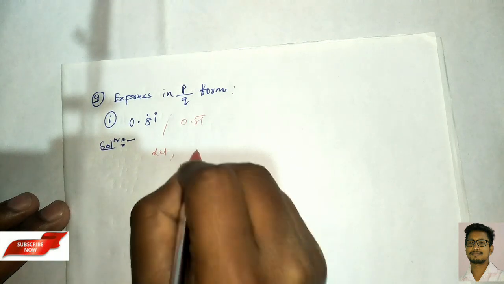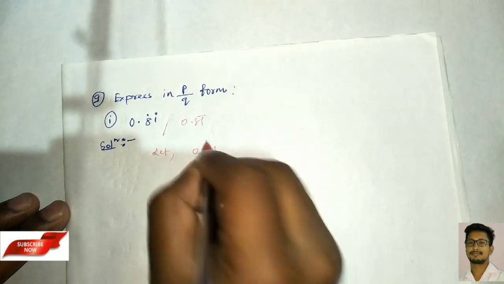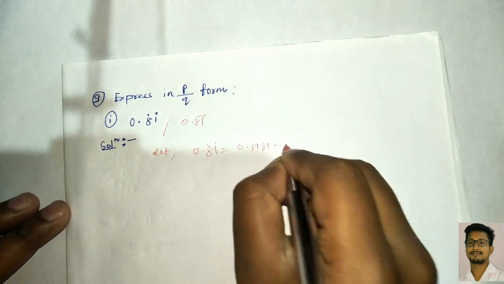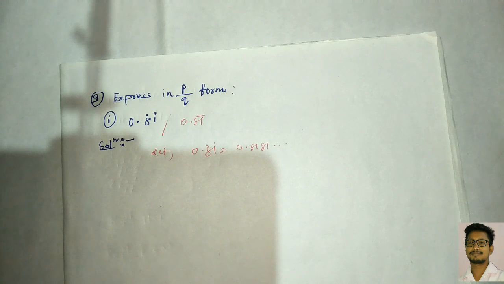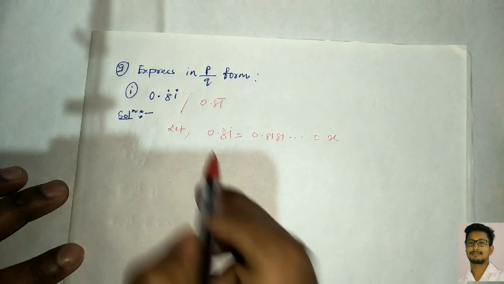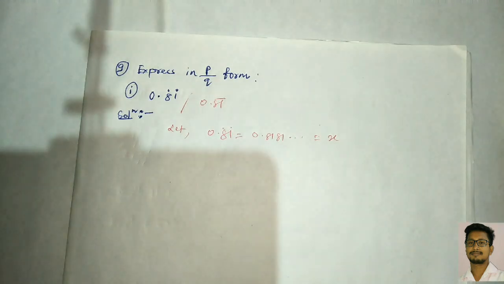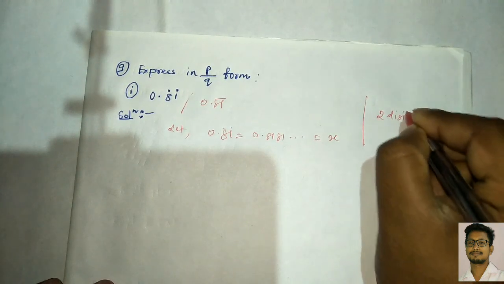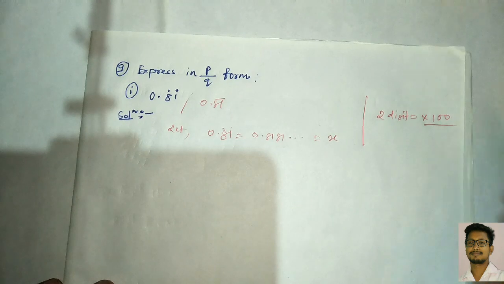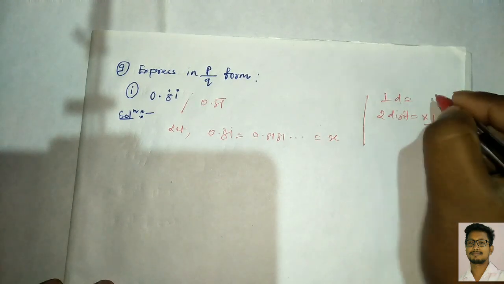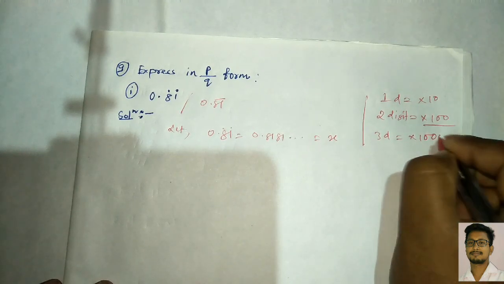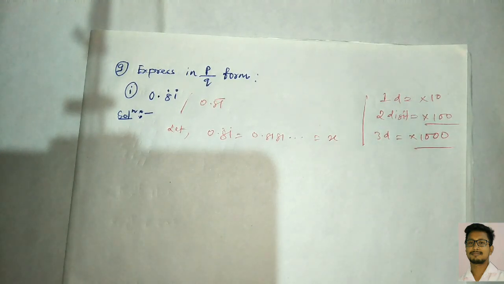Okay, that means what? Let 0.8 dot 1 dot mean 0.8181, so 81 is repeating here, and we can take this number as x. Okay, and you know very well that when two digits are repeating, in that case we multiply by 100. Remember, when two digits repeat we need to multiply by 100, and if one digit, multiply by 10, and if three digits, you have to multiply by 1000. So like that we have to continue the process.